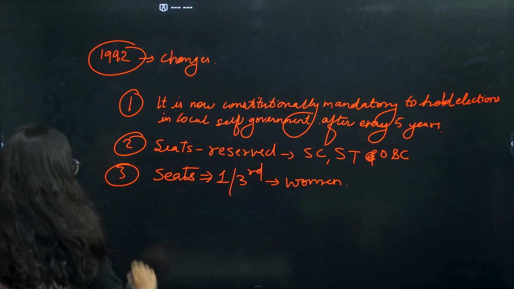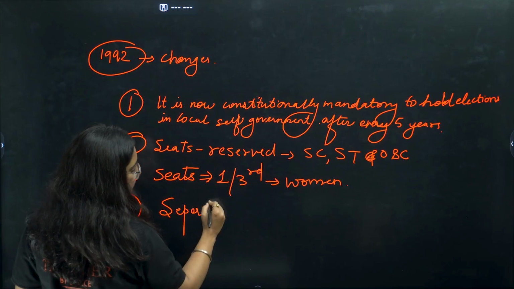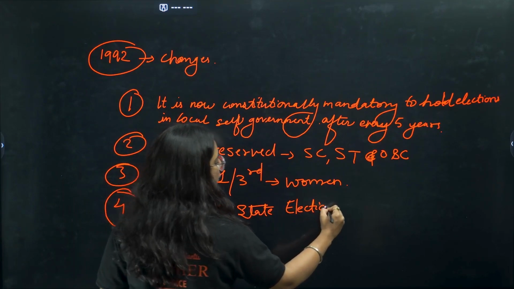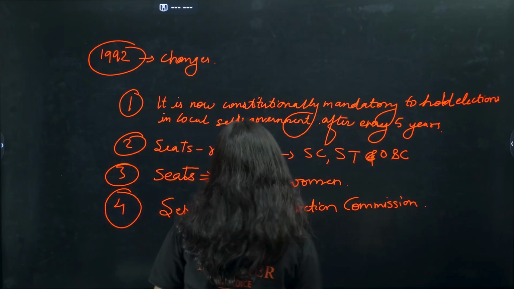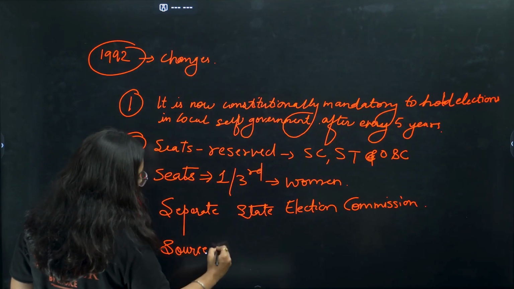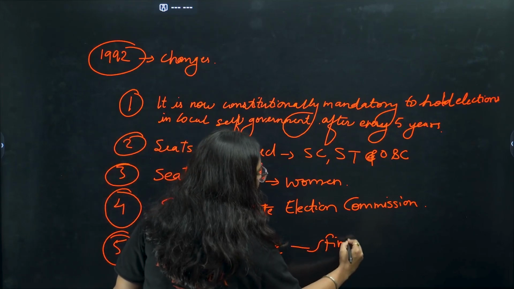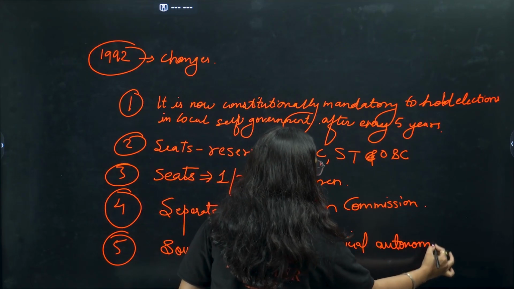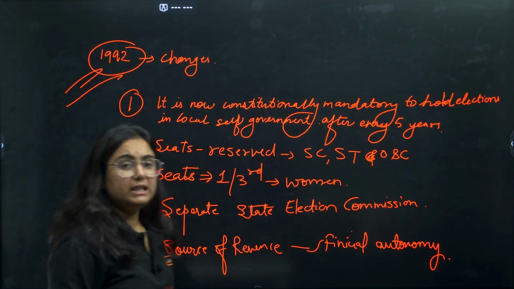Get my point? Fourth and the important point here is that for this purpose, a separate state election commission will be formed. And the last and the very important point, source of revenue will be given for local self-government. That will give again what? Financial autonomy, so that they can work effectively. These are the five points about the changes brought in 1992.